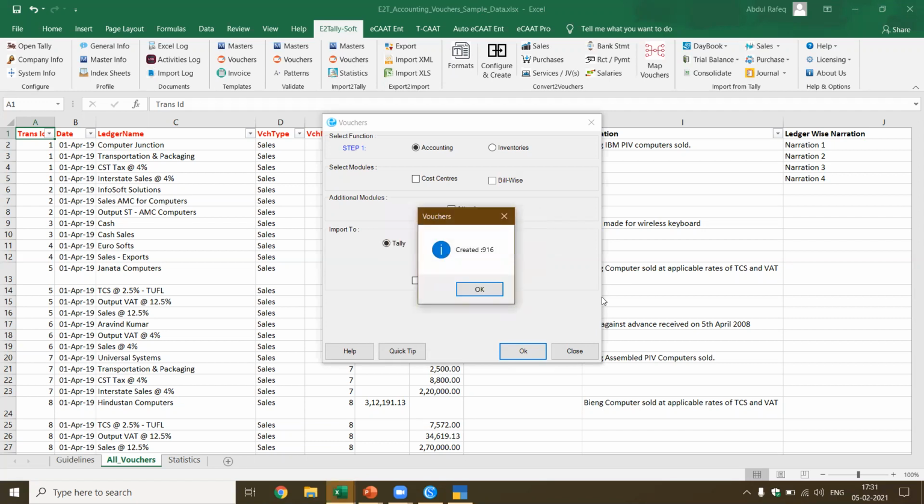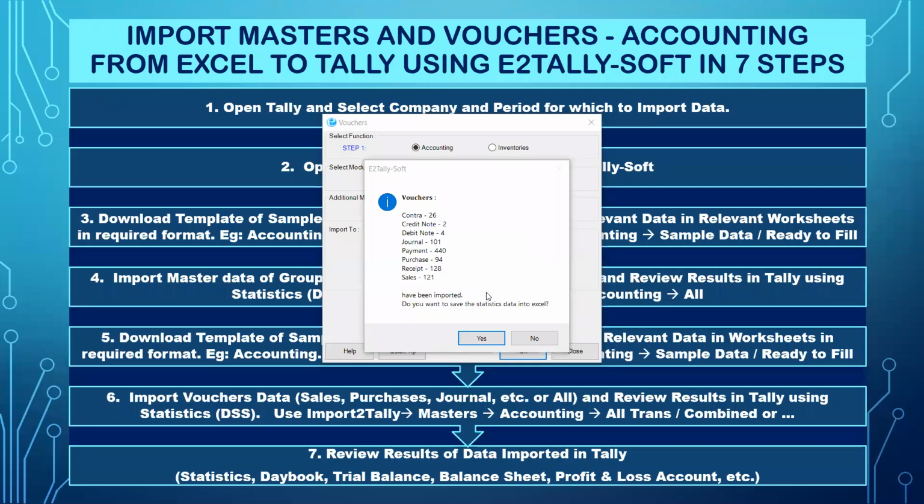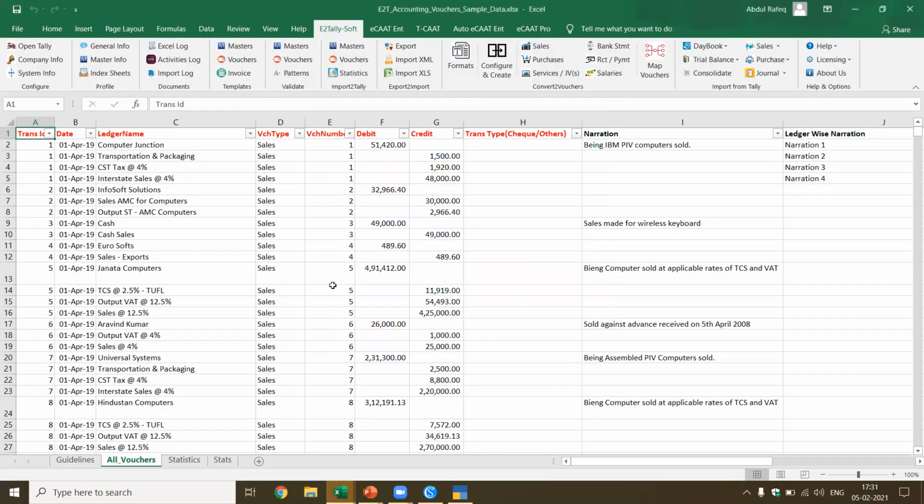Now you see, in less than a minute we have created 916 vouchers. This is the magic, or the power, of the software. It also gives you a summary of the vouchers which have been created. Remember, journal 101, payment 440. I want to maintain the statistics, so I say yes.